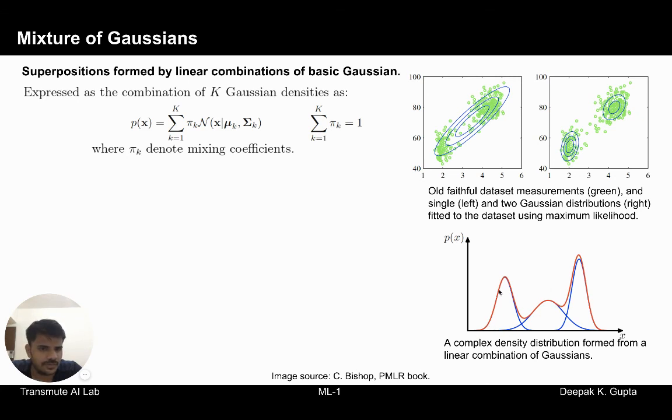We have three Gaussian distributions here: 1, this blue one, 2, and this blue one is 3. And when we mix them using a linear combination, the red curve that we obtain is the mixture of Gaussians. We see that this is quite a complex distribution, and the complexity of the shape can be controlled with these mixture coefficients.